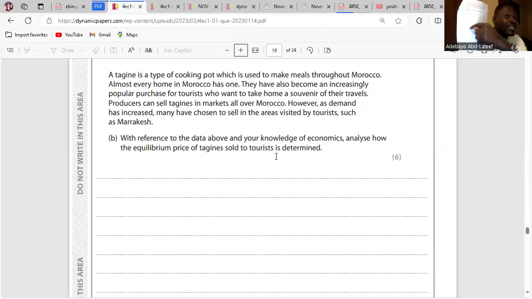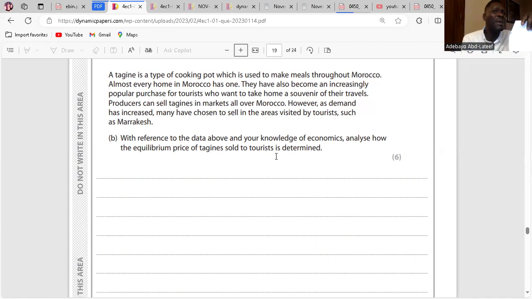There's nothing like market here. It's supply, demand, price. Equilibrium price, the price of agreement. Equilibrium quantity, the quantity of agreement. These two must align, they must agree. At that point, this is what we call the equilibrium point, because the exam might be asking for the equilibrium point. It's the point of agreement between quantity demanded and quantity supplied.